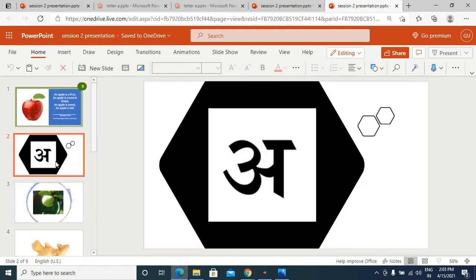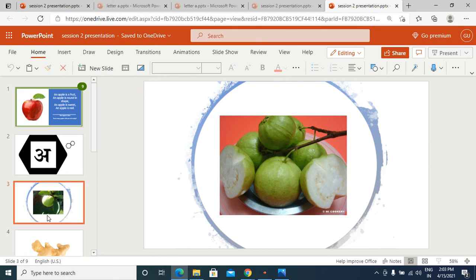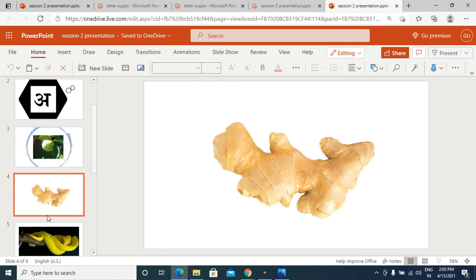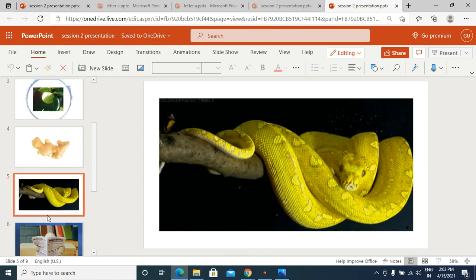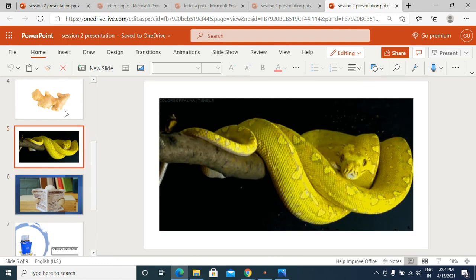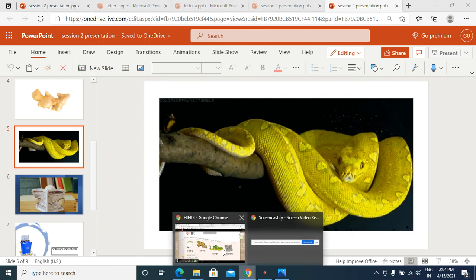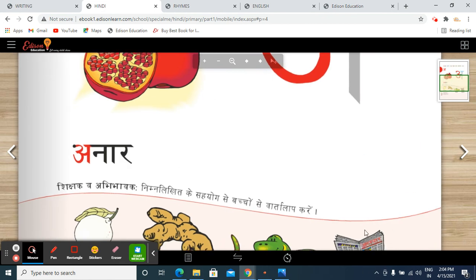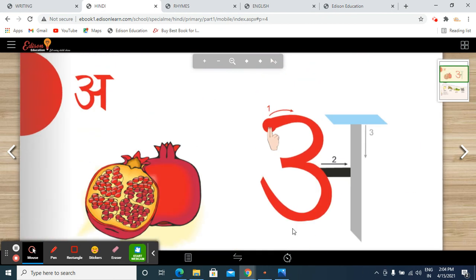So you have to recall all the things related to swar a. A amrood. A adrak. Adrak is also dancing. A ajgar. A akhbar. So you have to read this first page of Hindi where we have the swar a.